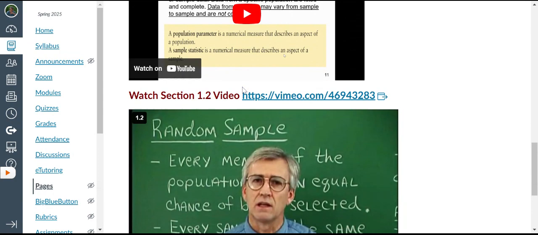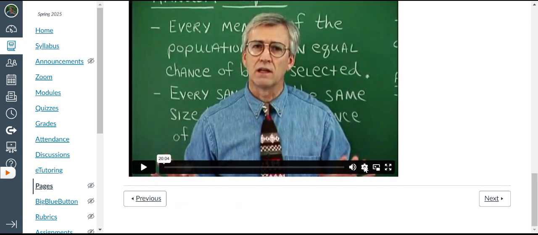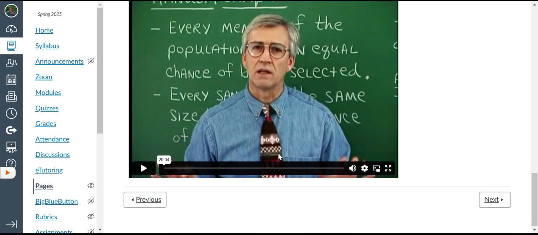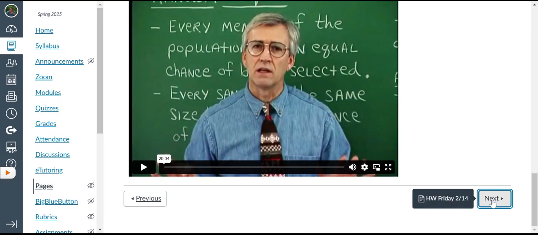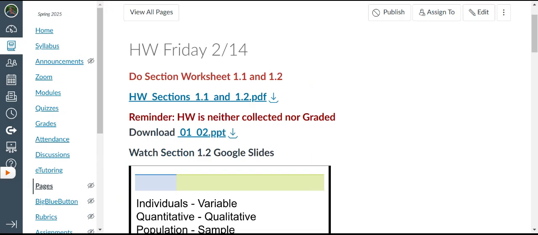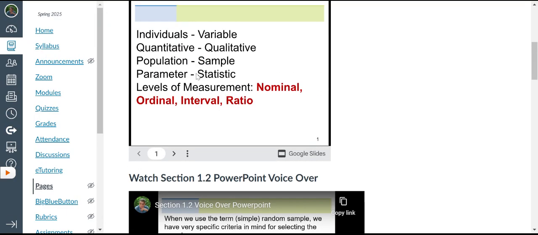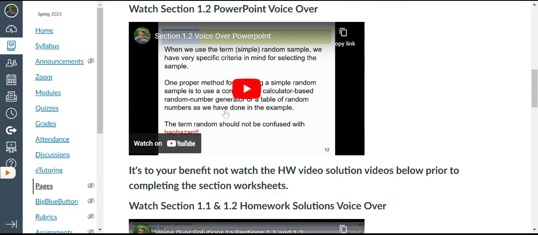And then once we finish with 1:1, we go on to section 1:2. The first few chapters and sections are very basic definitions and the like. Once again, it starts with a video. That's all that is for that first day, that Wednesday. I click next. This is the homework Tuesday. I'm asking you now to do section 1:1 and 1:2, the PDF. Obviously you need Adobe Acrobat Reader, and here's how you would download it. You're familiar with that. There's the PowerPoint 1:2, there's the Google Slides, and there's the voiceover.